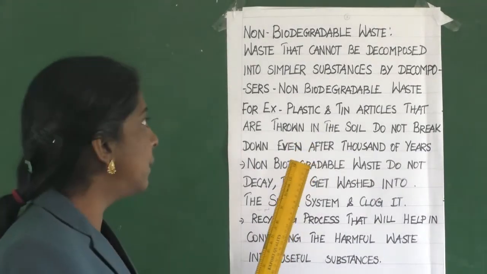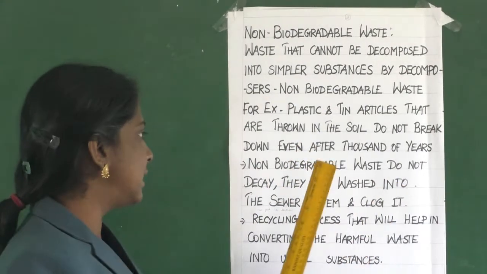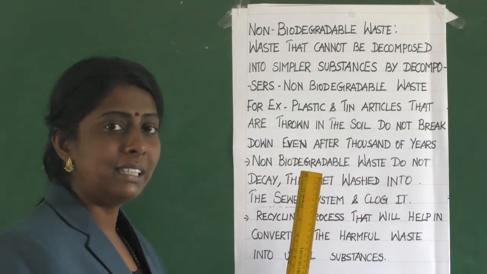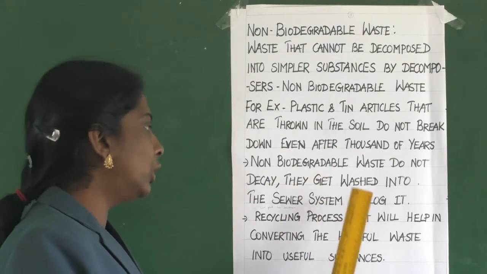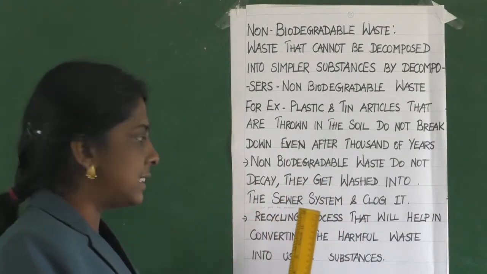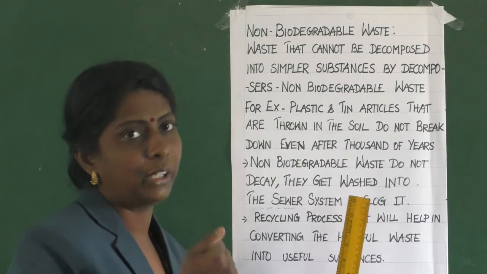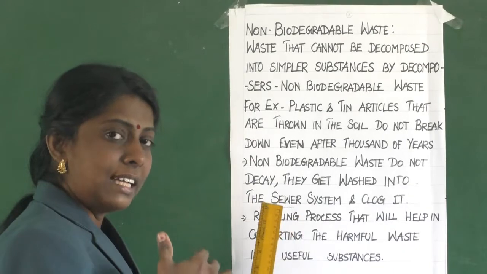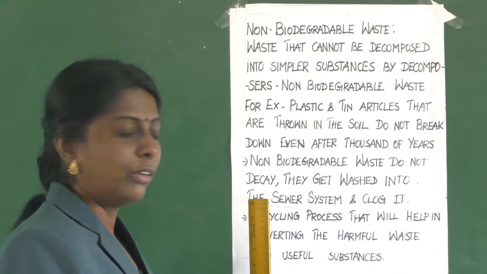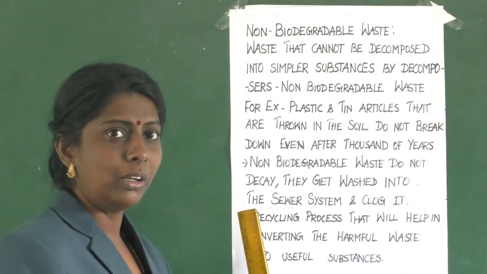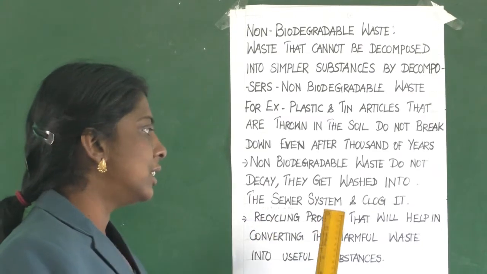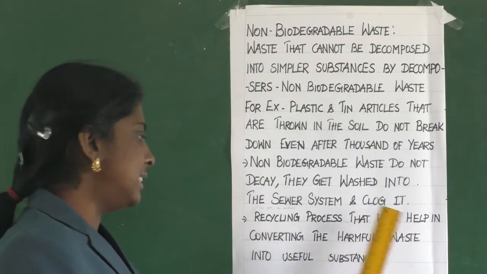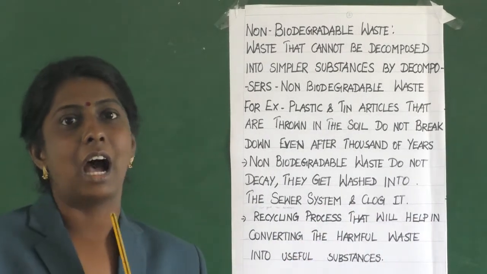Non-biodegradable waste does not decay. It gets washed into the sewer system and clogs it. So our government has developed some steps for the recycling process, which helps in converting harmful waste into useful substances.